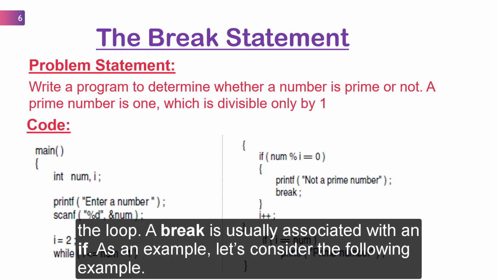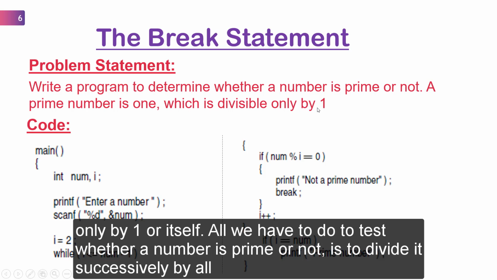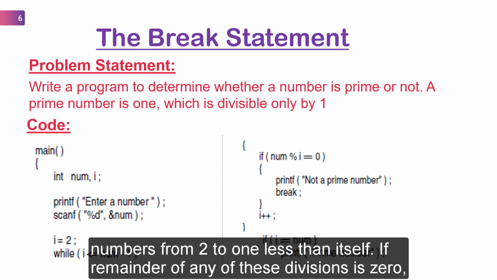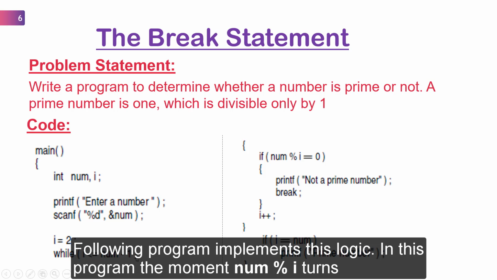As an example, let's consider the following. Write a program to determine whether a number is prime or not. A prime number is one which is divisible only by 1 and itself. All we have to do to test whether a number is prime or not is to divide it successively by all the numbers from 2 to 1 less than itself. If the remainder of any of these divisions is 0, then the number is not prime. If no division yields a 0, then the number is a prime number. The following example implements this logic.